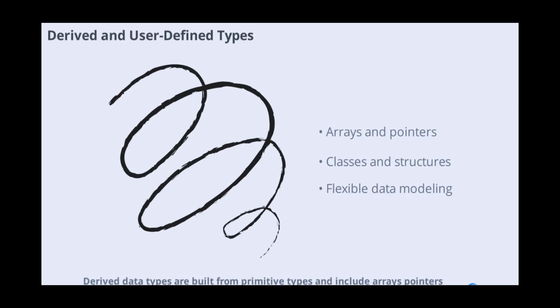Derived data types are built from primitive types and include arrays, pointers, functions, and references. User-defined types are created by programmers and include classes, structures, unions, enumerations, and typedefs. These types enable you to model complex data and behaviors, making your programs more powerful and flexible.